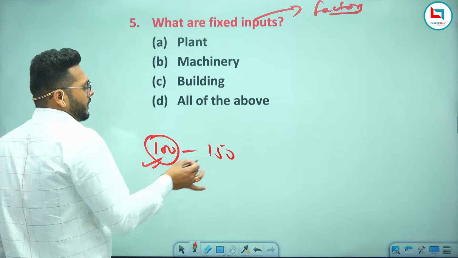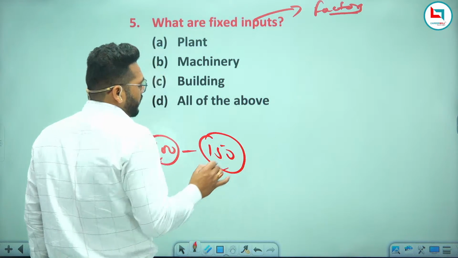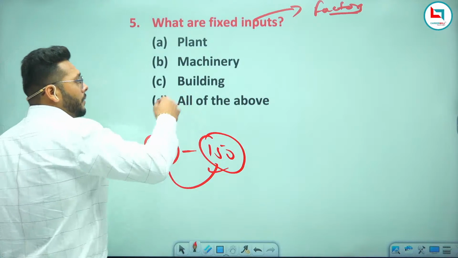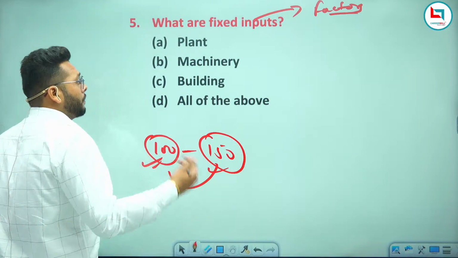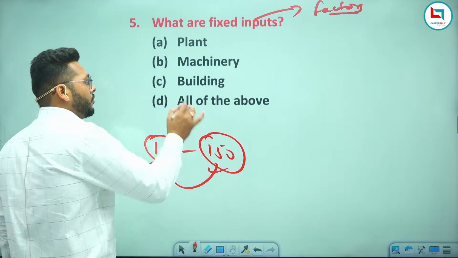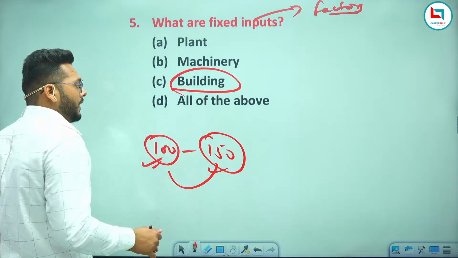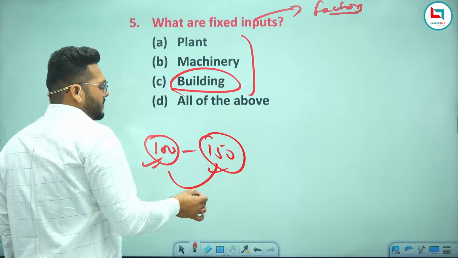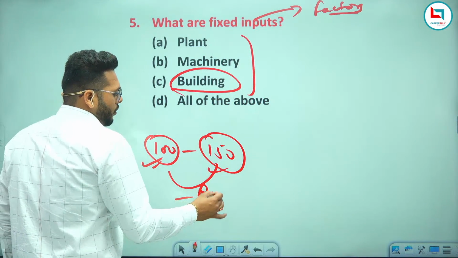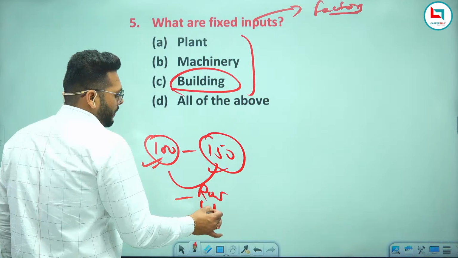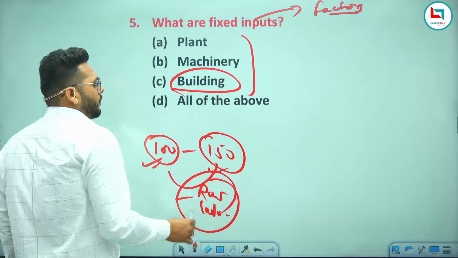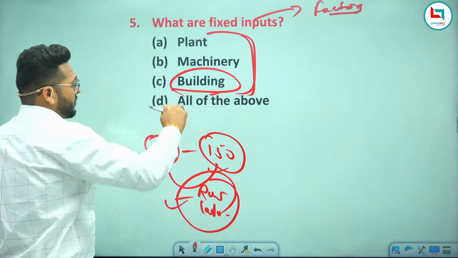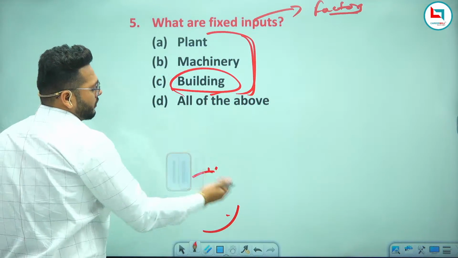Is there any possibility that if you want to increase the production of one marker to 150 markers, you will change the labor, raw material, or shift to another plant, buy another machinery, or purchase a new building? Is there any possibility? So you will not do these things. You will just change the raw material. You can change the number of labor. So these changes you will do. You will not change these factors. So this is what it means.